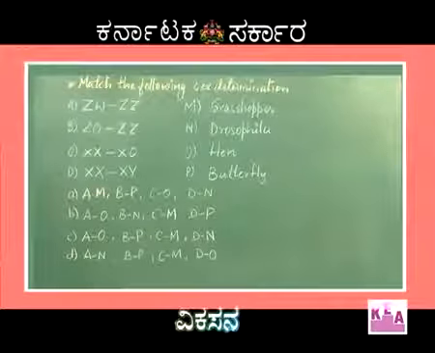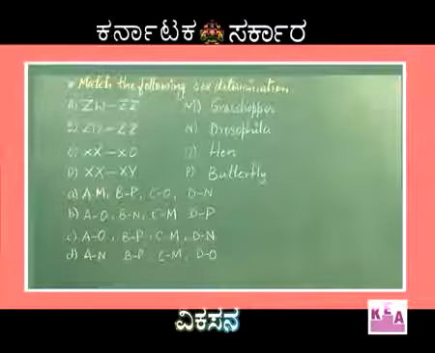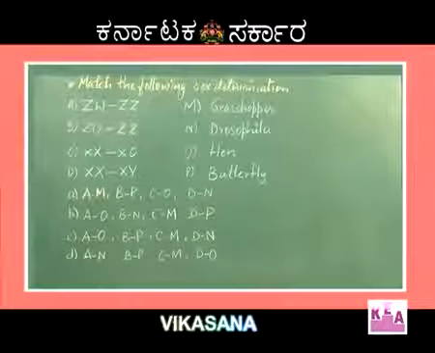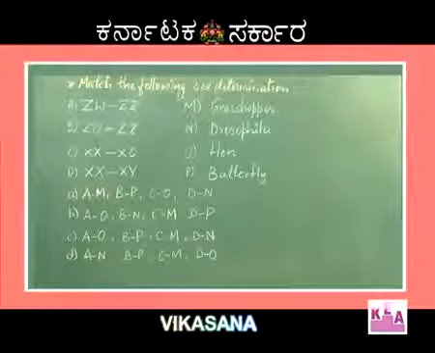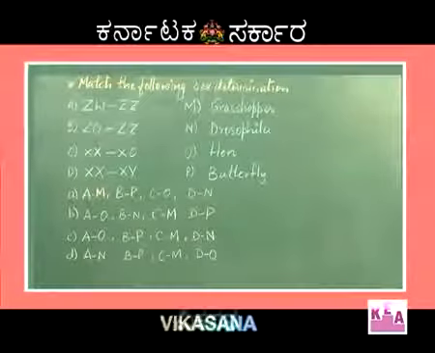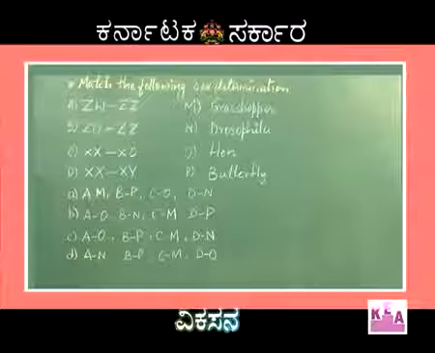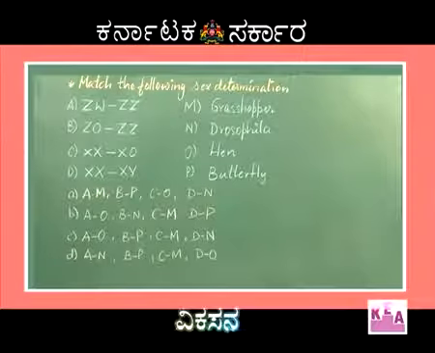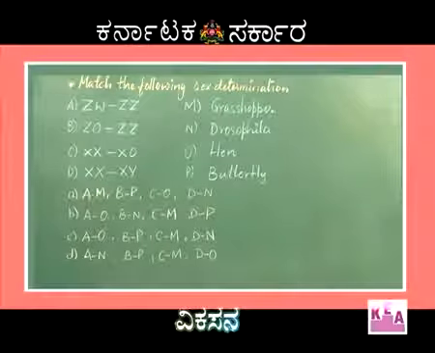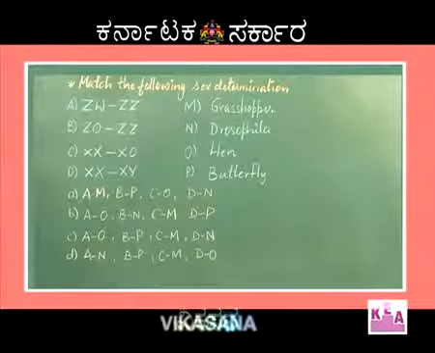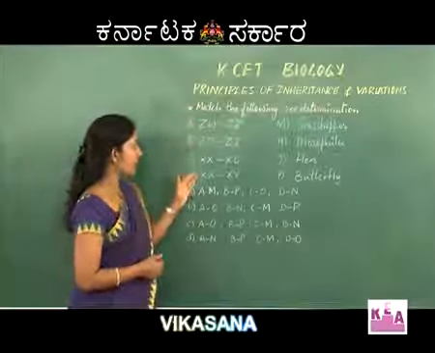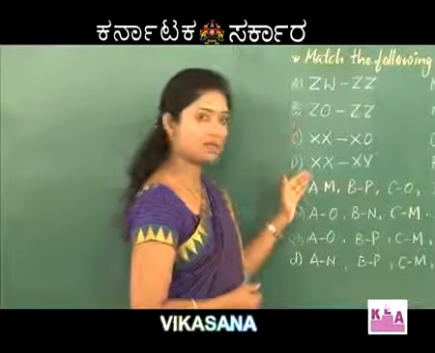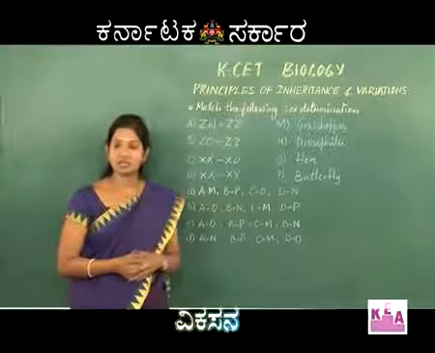Match the following with respect to its sex determination. Now here there are different types of sex determinations which are given, the 4 types of sex determinations given in column 1, and on the other side you can see they have given different types of organisms as examples of these types. Let me first explain how the sex determination of these types are done, and then I will match it with the examples given over there.